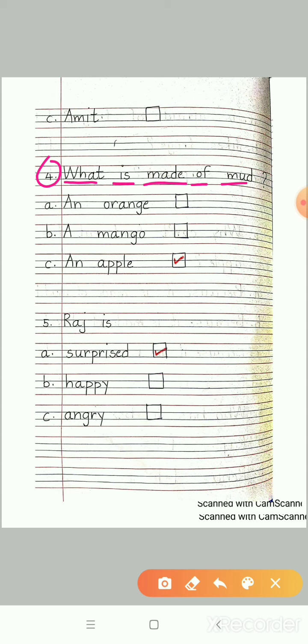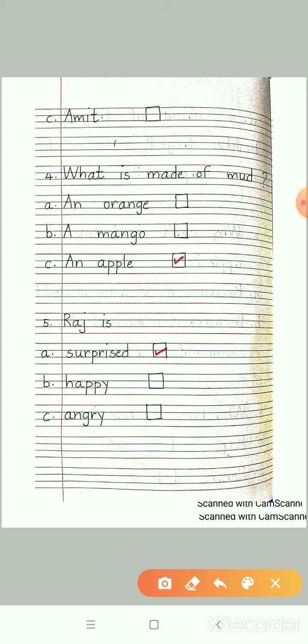The first option is an orange, second option is a mango, and the third option is an apple. So students, can you guess what is made of mud? Well done, an apple. Please put a tick in option C, an apple. Now let's move on to the next question.